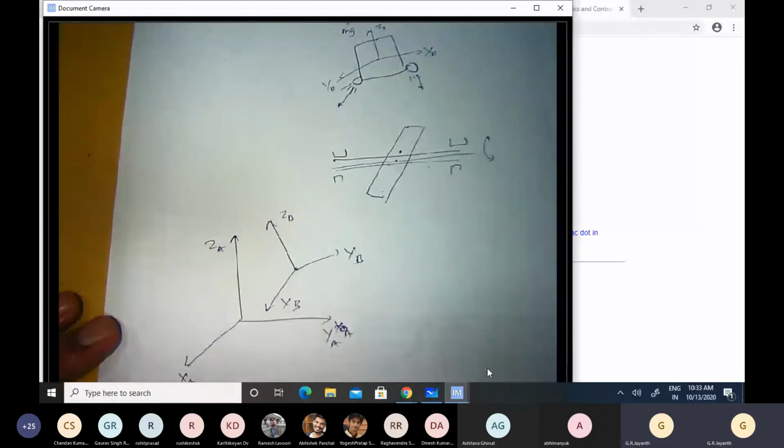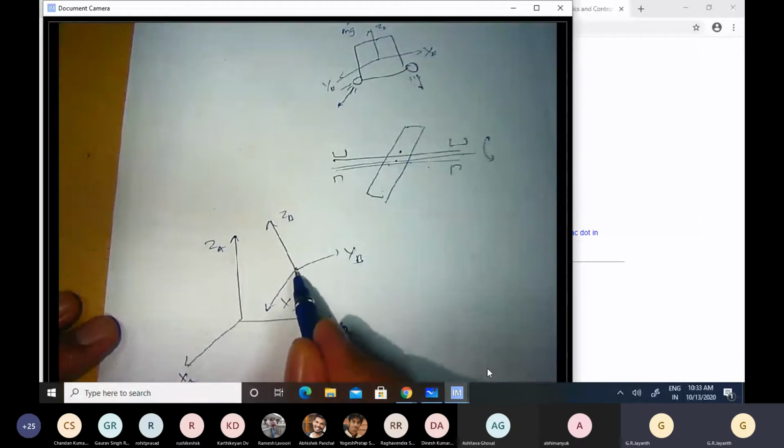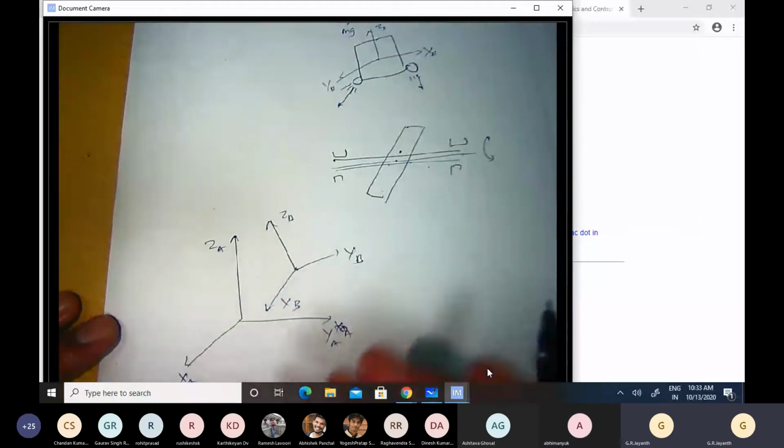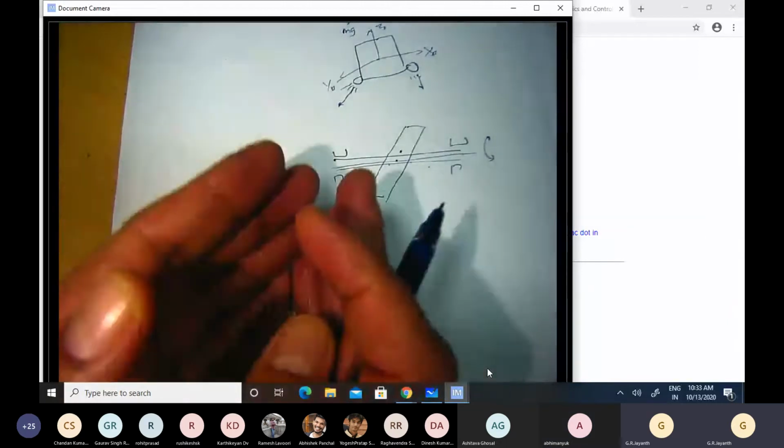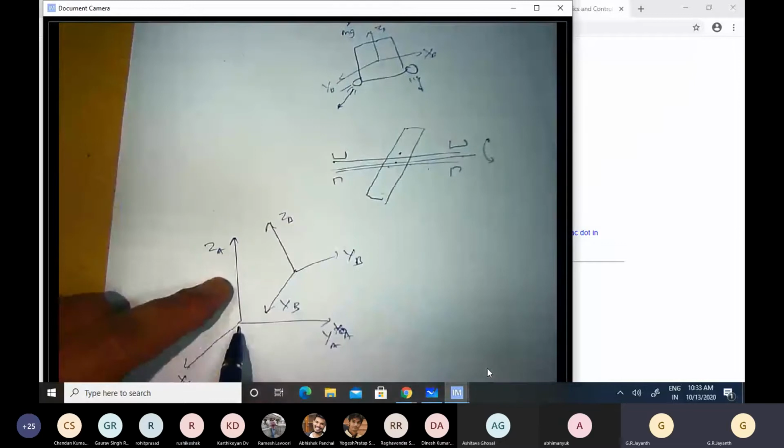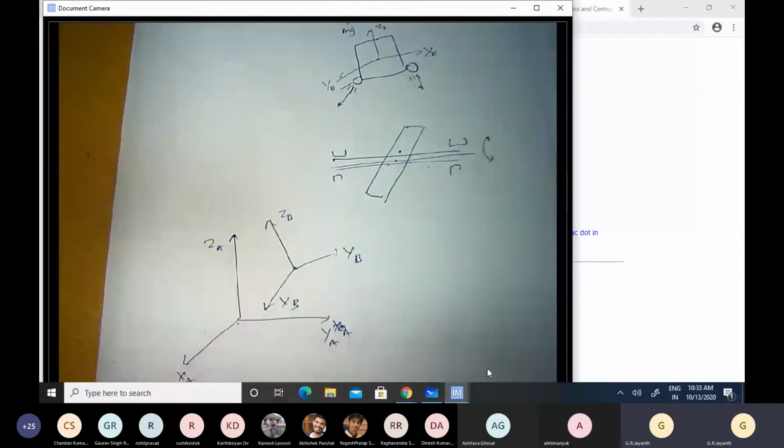But then we have to be able to relate the components of force or angular velocity or linear velocity or angular acceleration, linear acceleration, all these things that we express in the B coordinate frame, to the corresponding components in the A coordinate frame, so that we are sure that we are writing down our dynamical equations correctly.